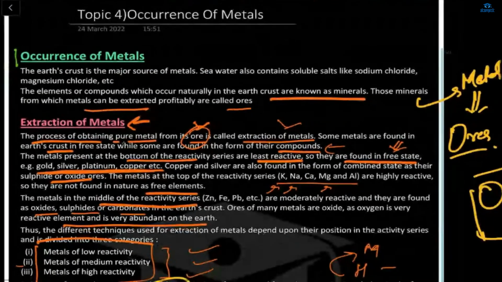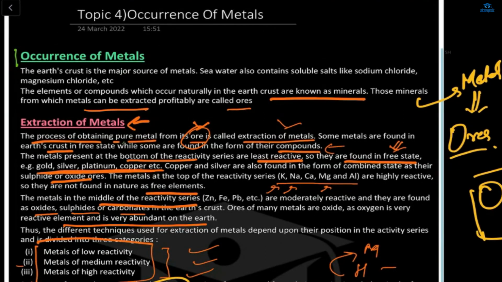Occurrence of metals is the easiest topic in this chapter. So what is the occurrence of metals? The compounds which occur naturally, ठीक है, उसको क्या कहते हैं? Are called minerals. And the minerals from which we can extract those metals are called ores. Very simple. How can we extract them? There are three methods: low reactivity method, medium reactivity method, and a high reactivity method.